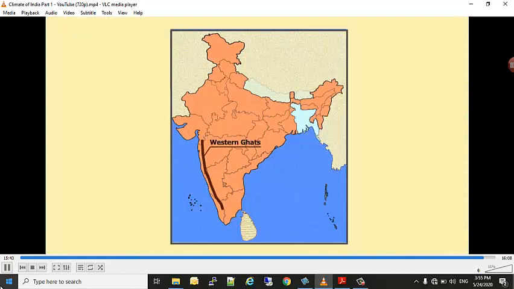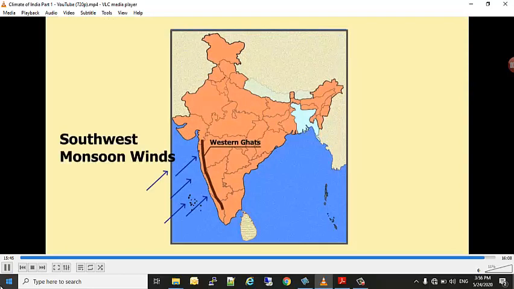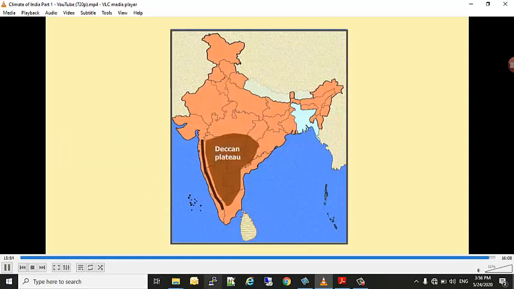On the other hand, the leeward side of the mountains remains dry. The Western Ghats obstruct the southwest monsoon winds and they are responsible for heavy rainfall along the western coast, whereas the Deccan Plateau forms the leeward side where there is relatively low rainfall.